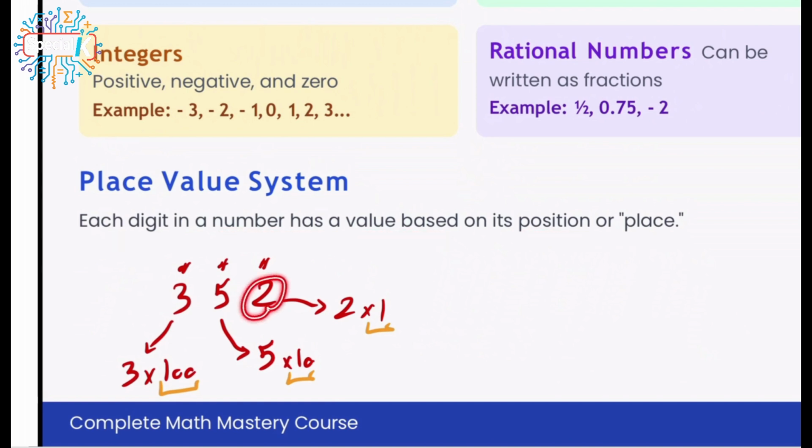Number 2 is in the first position, so it only has a value of 1. Number 5 is in the second position. That's why it has a value of 10. And number 3 is in the third position. That's why it has the value of 100.